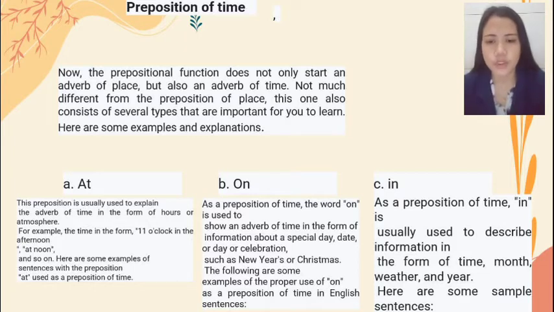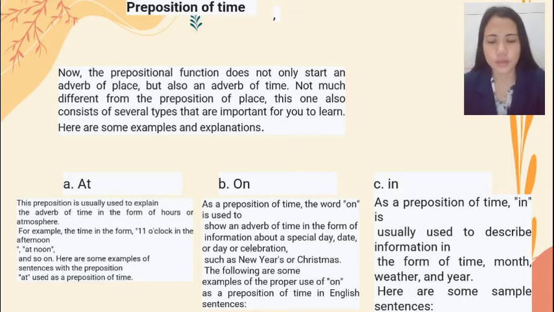Next, preposition of time. Now the preposition function does not only start an adverb of place, but also an adverb of time, not much different from the preposition of place. This one also consists of several types that are important for you to learn. Here are some examples and explanation.